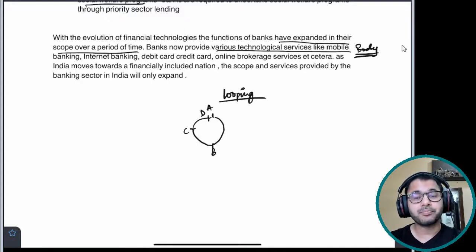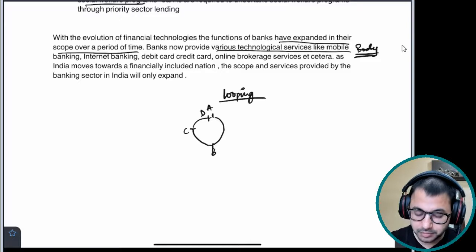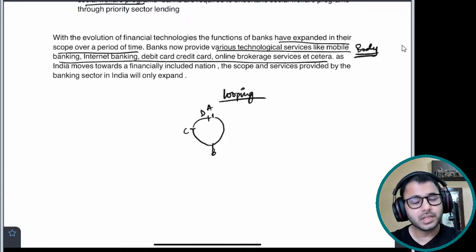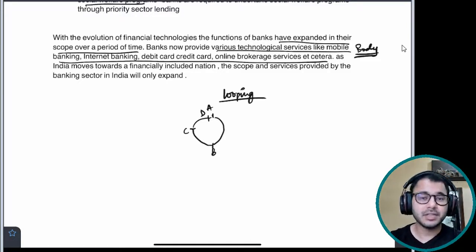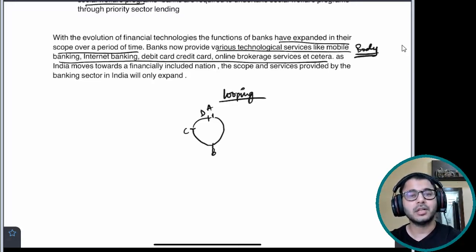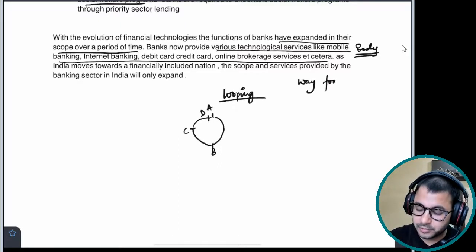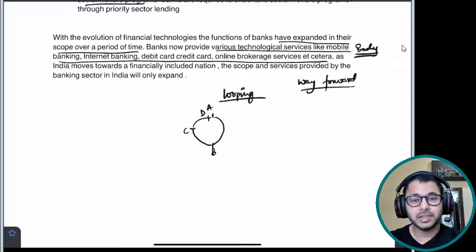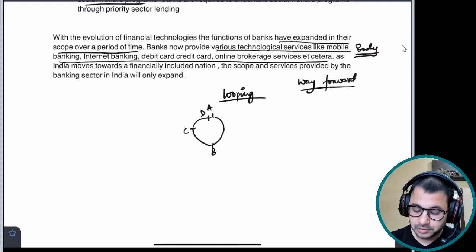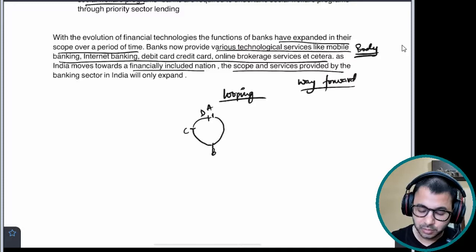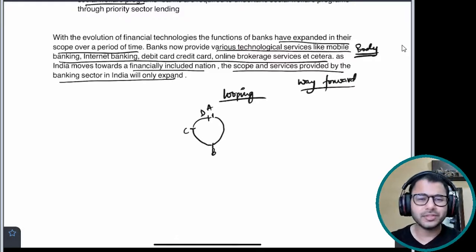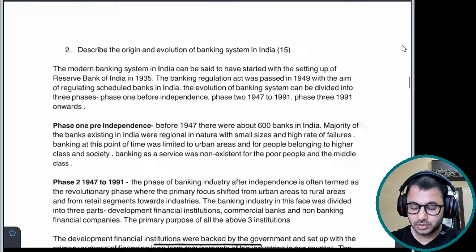So all those are technological services that are being fulfilled by the banks. This can be a body as well, because I felt that the time and the space has run out. So let me introduce it and include it in the conclusion. I'm giving a way forward that this is the future which is already started by the banks, and this is the area of expansion for banks at this point of time. Okay. As India moves towards a financially included nation, the scope and services provided by the banking sector in India will only expand. Very simple, summarizing the entire question's answer.